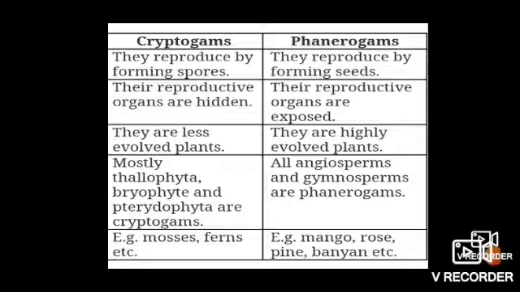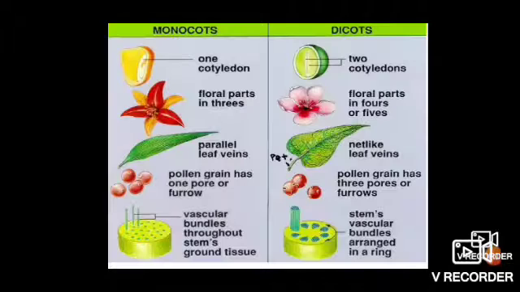Phanerogams have two divisions, gymnosperms and angiosperms. We have looked at both classes, but angiosperms are again divided into two classes on the basis of the number of cotyledons in the seed. Some angiosperms have a single cotyledon, and some have two.